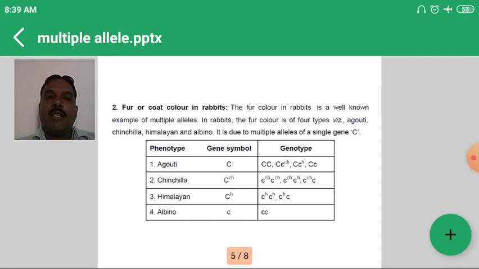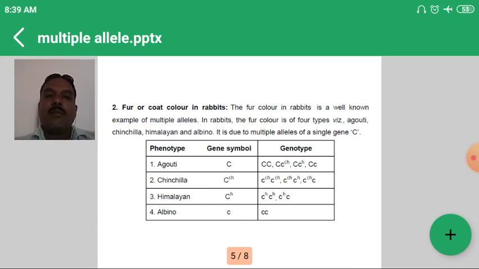Second one, capital C, small c raised to ch, that is the heterozygous genotype, but here agouti color is dominant over chinchilla. Third combination is capital C, small c raised to h. H indicates Himalayan, meaning wild or agouti color is dominant over Himalayan. And last one, capital C, small c raised to a, that is also agouti or wild, because wild or agouti is dominant over all the other three coat colors.